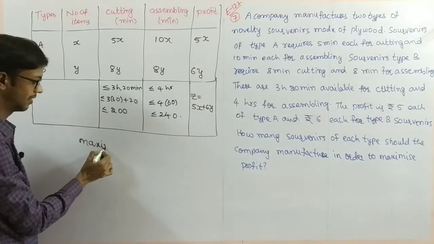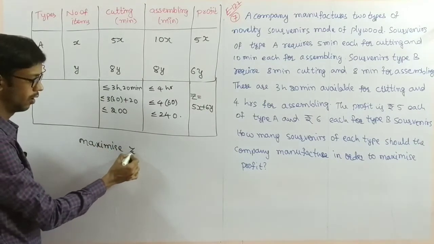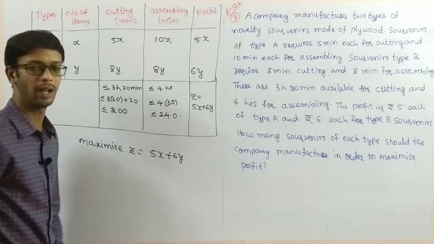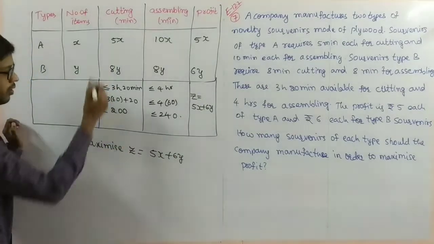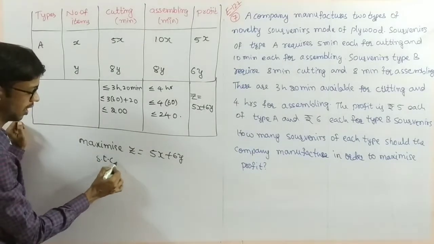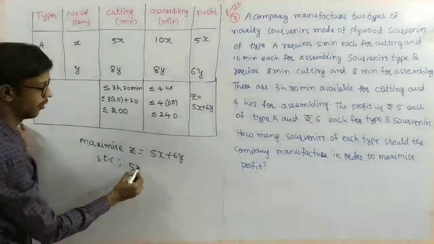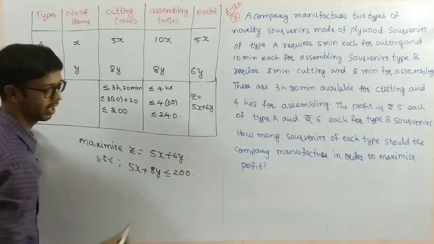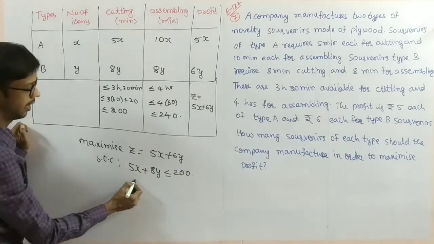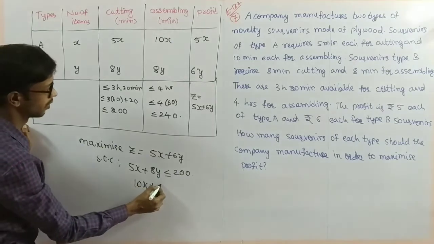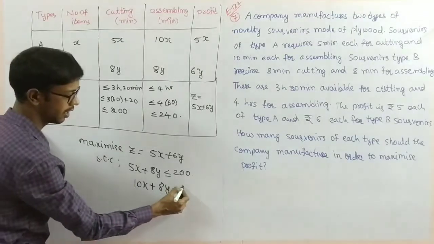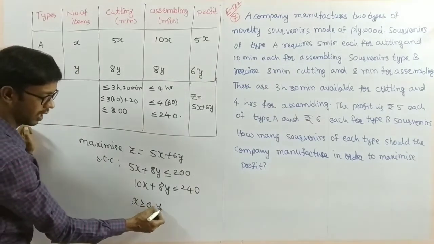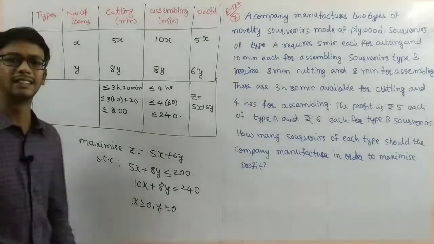Maximize profit. Maximize Z equal to total profit, 5x plus 6y. Next, subject to constraints. Conditions: 5x plus 8y is less than or equal to 200. Next one, 10x plus 8y is less than or equal to 240. X is greater than or equal to 0. Y is greater than or equal to 0.